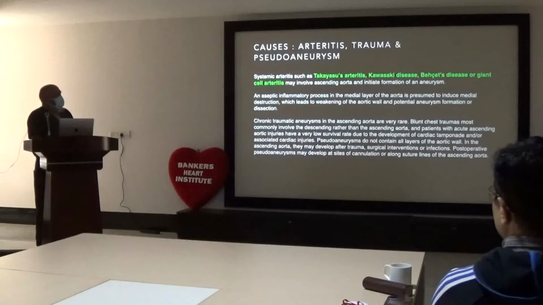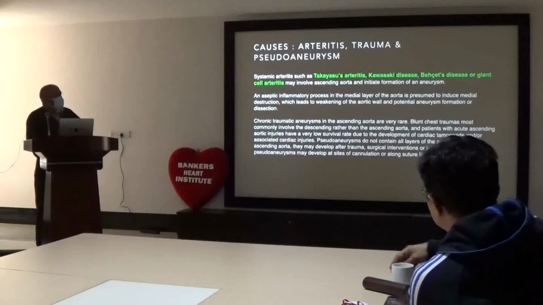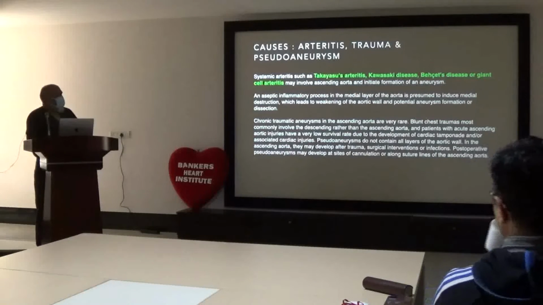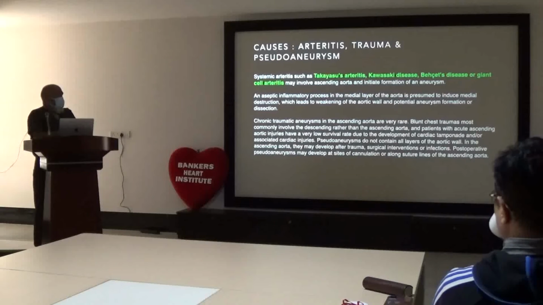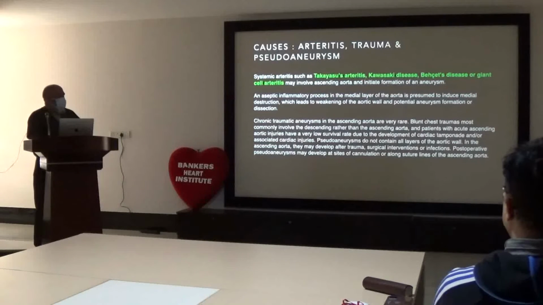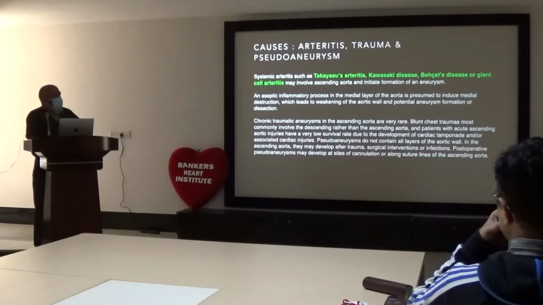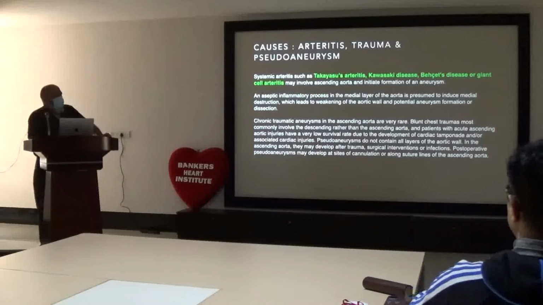Then arteritis, trauma and pseudoaneurysm. Systemic arteritis such as Takayasu, Kawasaki, Behcet's disease and giant cell arteritis may involve the ascending aorta and initiate the formation of aneurysm. There is an aseptic inflammatory process in the medial layer of the aorta, presumed to induce medial destruction, which leads to weakening of the aortic wall and potential aneurysm formation.